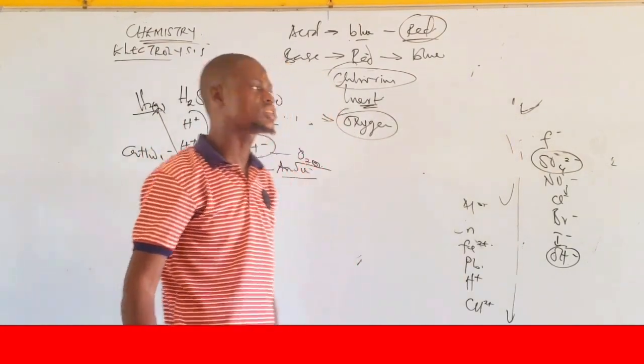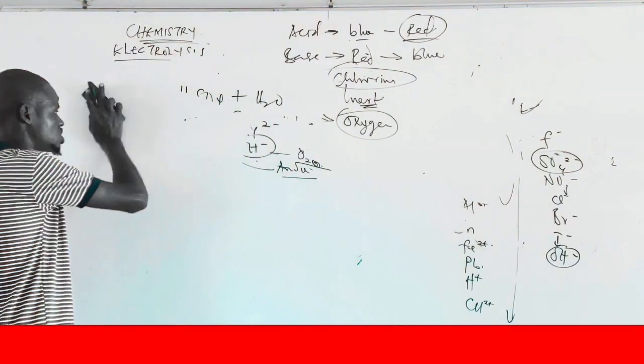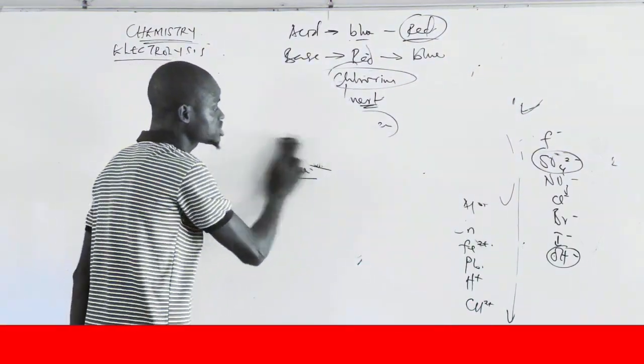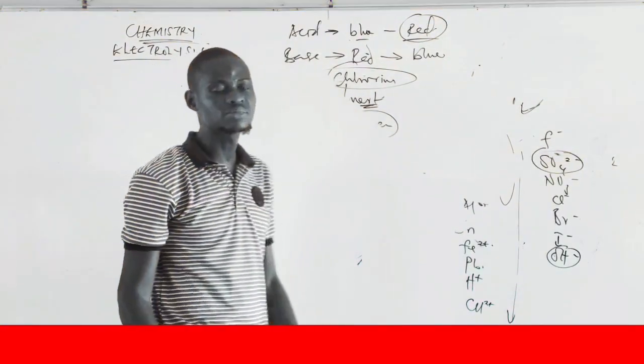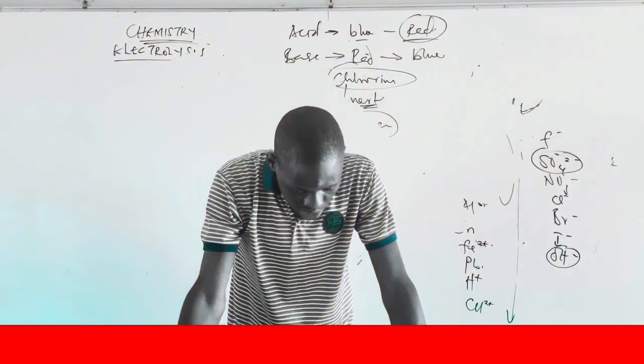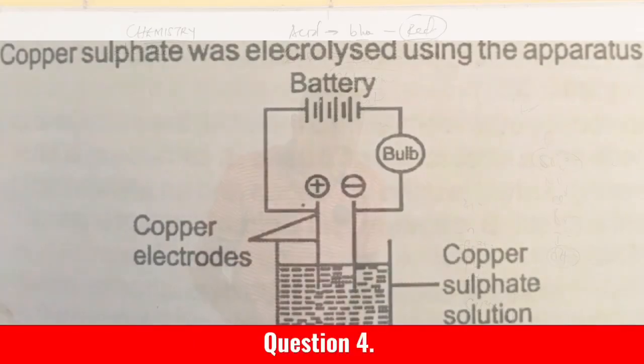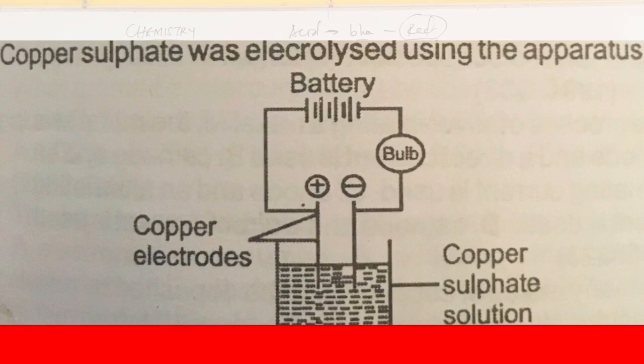Now, another question that I saw when I was making my research, and I saw that these questions are just repeating themselves. But see, yet many students don't understand it. Now, look at this. I think they drew something for us. Using this, they drew an electrolyte. This is the battery.